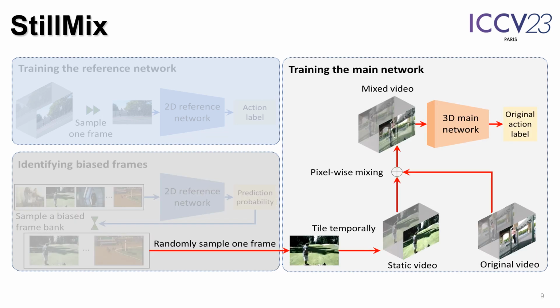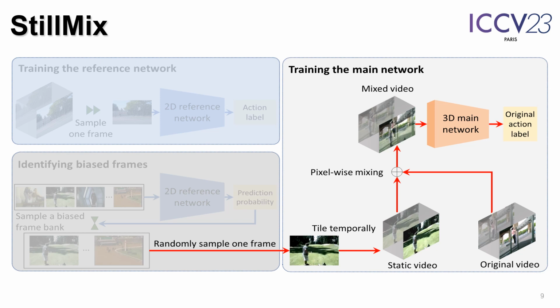Third we randomly sample one frame from the biased frame bank and tile it temporally into a static video, which is pixel-wise mixed with a given original video. The action label of the mixed video is kept the same as the given original video. Then the pair of mixed video and the action label is used to train a 3D main network. Since the labels of the mixed video and the original video are the same, the 3D main network is discouraged from learning the correlation between action classes and biased frames, including backgrounds and foregrounds, enabling mitigation of both types of static bias.